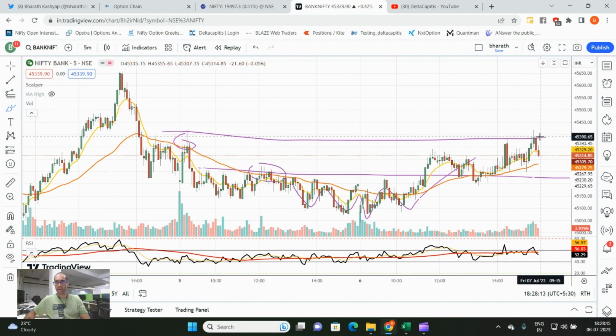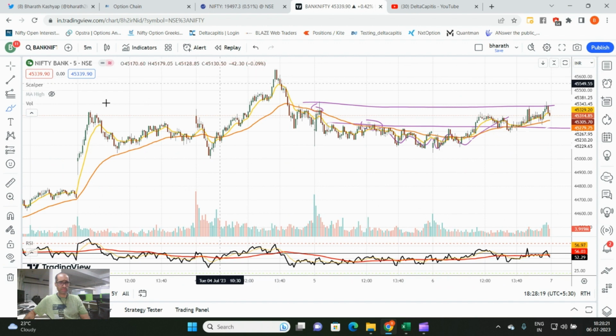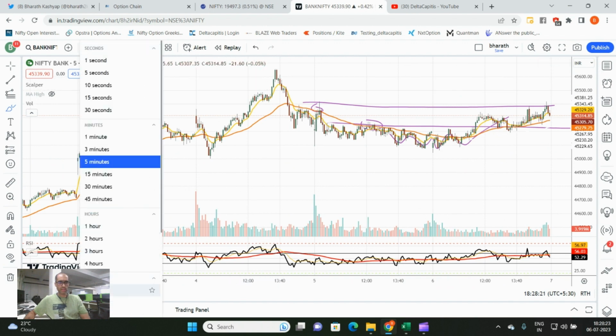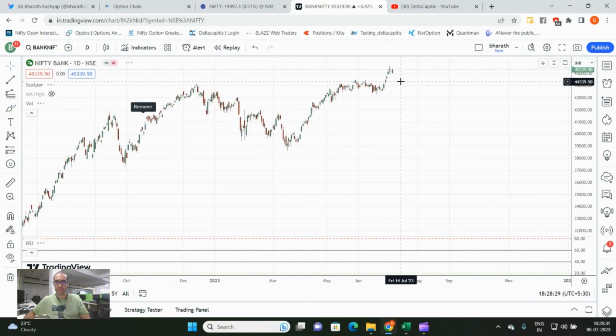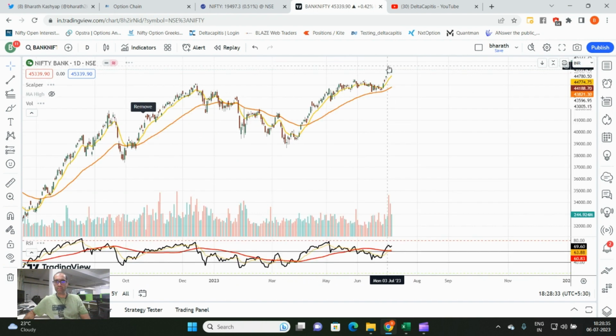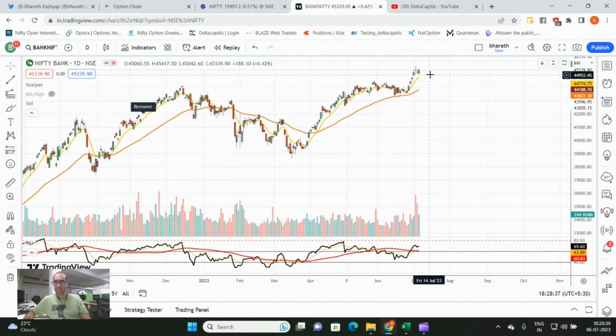So once the market manages to break this zone of 450 to 500, we could probably expect 45,700 to be tested. On a daily chart, we have not nullified the two indecisive candles. Why am I saying we have not nullified? Because nullification will happen only if price starts trading above the high of this, which is 45,700. We have not broken it, but the lower side, which is 45,000, has definitely held and been respected.